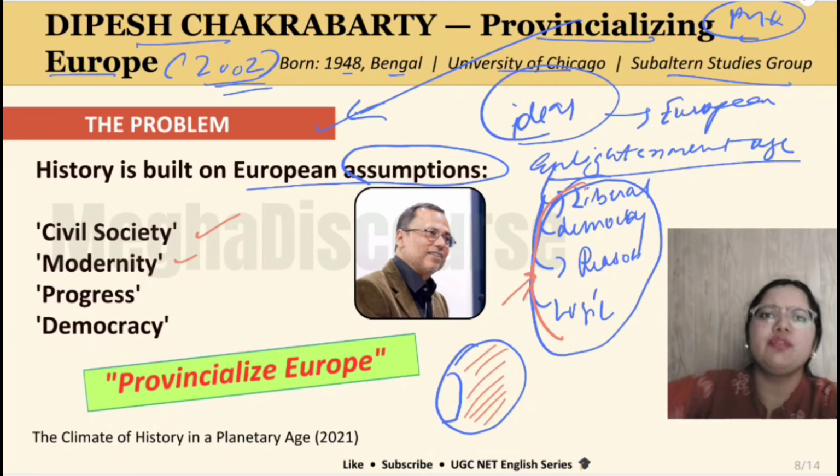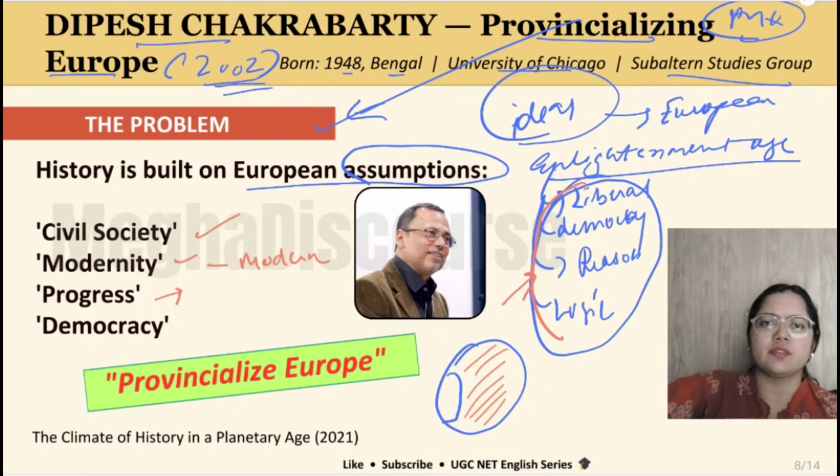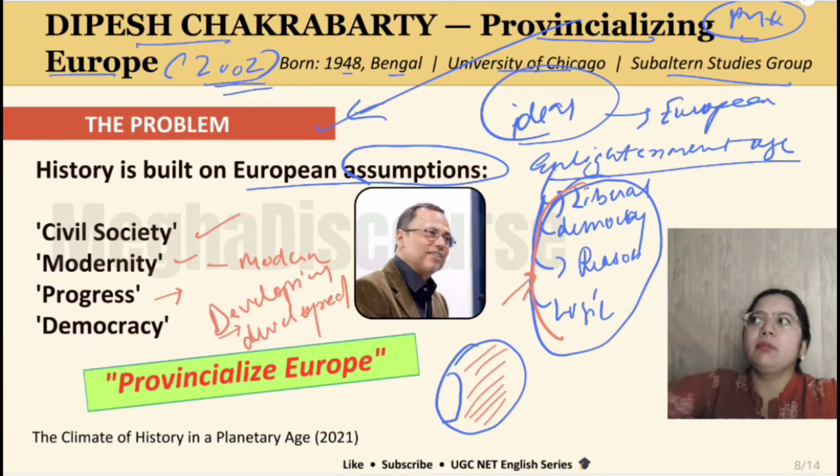What is modern? They defined the definition of modernity. Who are modern? They told us what is progressive. Developing countries and developed countries, there is a difference between them, but who gave the difference? For you, big buildings, cars, AC, technology and AI can be a part of development, but nature, the traditional methods of our villages, the rural things, they can also be a part of development now. Why are you telling us what modernity looks like, what progress looks like, what democracy looks like?